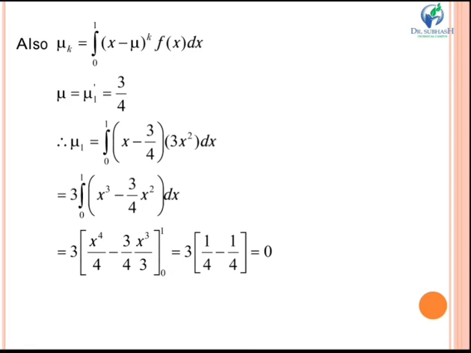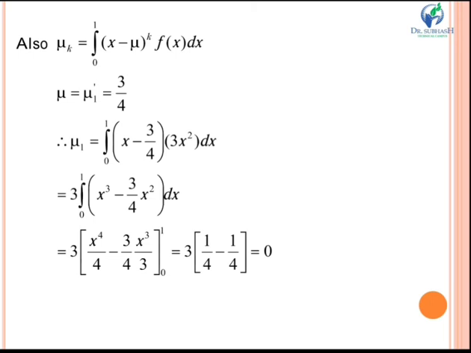Now you have to find mu1, mu2, mu3 and mu4. So mu k is given by the integral from 0 to 1 of (x minus mu) raised to k into f(x), and we know that mu equals mu1 dash, which is your first term, that is 3 by 4. Now we'll put here different values of k.